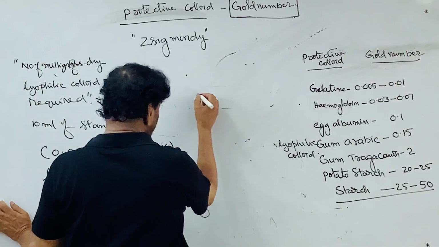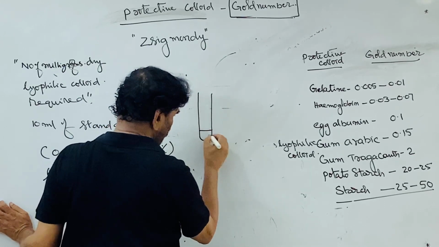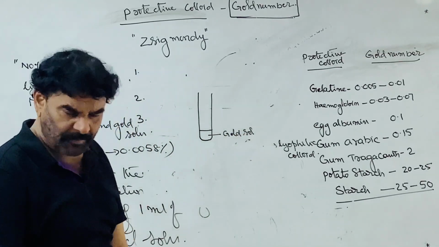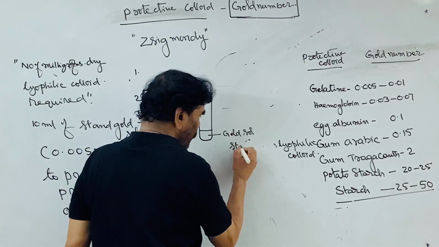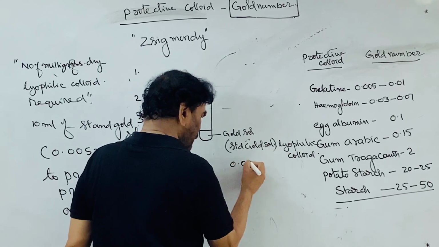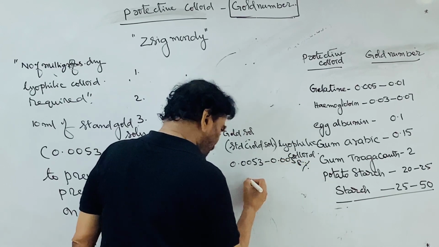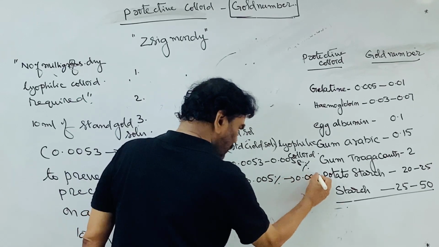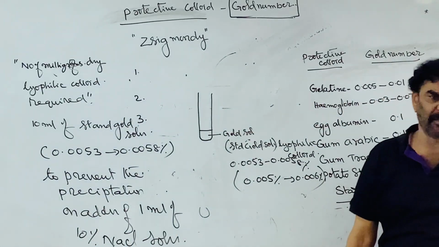See, here this is the test tube. This is the gold sol, the standard gold sol, 0.0053 to 0.0058 percent, or normally written as about 0.005 to 0.006 percent, described in weight percentage.